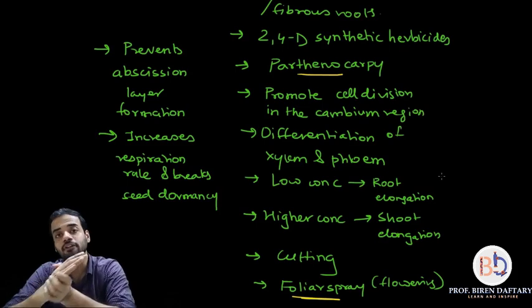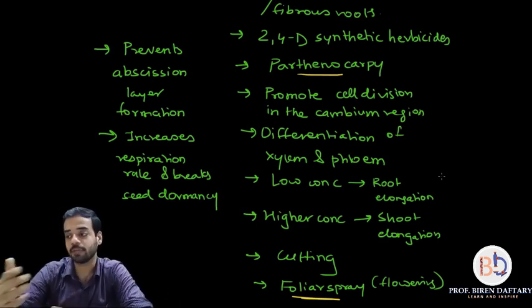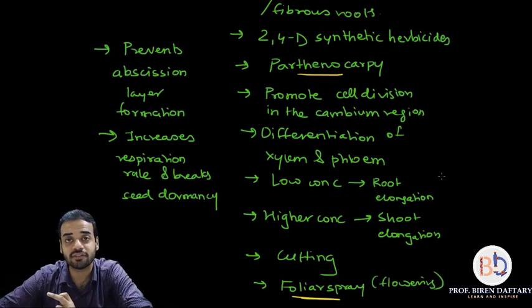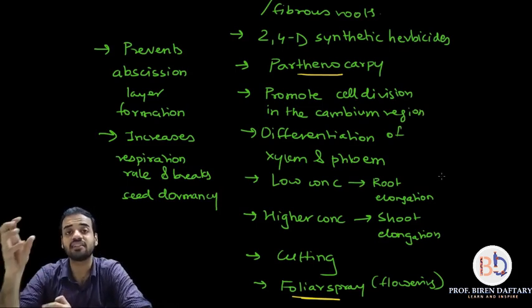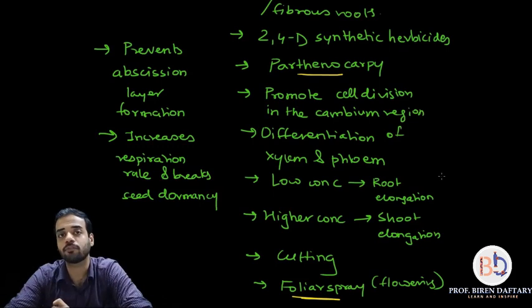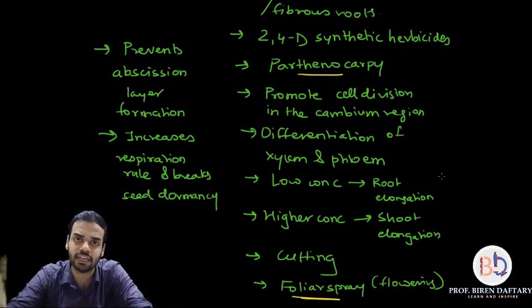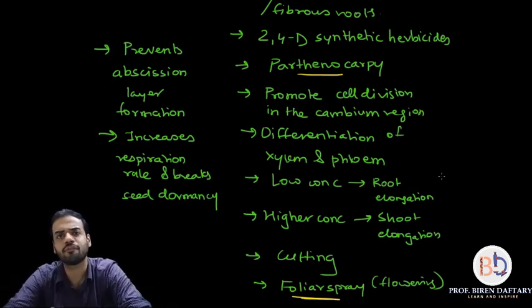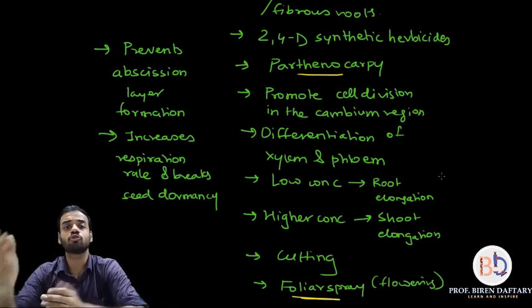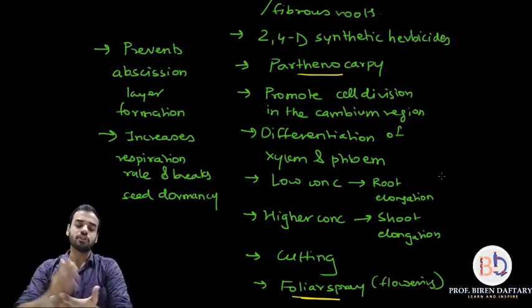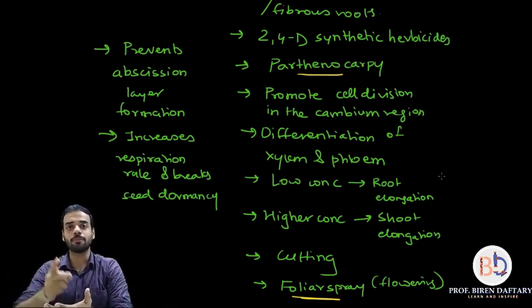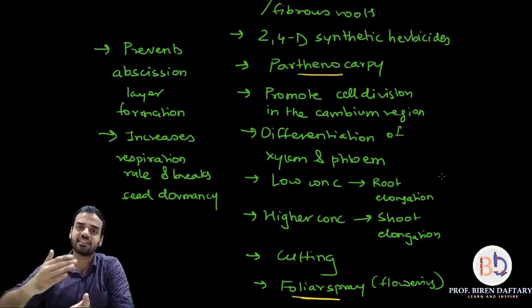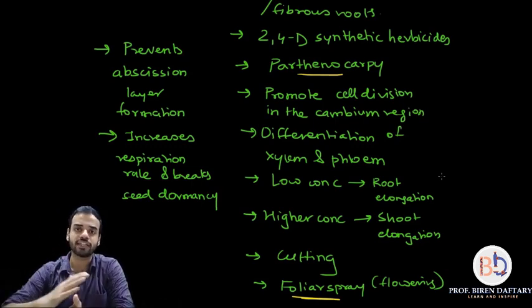Next is, it delays aging, or it prevents the formation of an abscission layer which is quick. Abscission layer is the layer which becomes detached from the plant. It may be a fruit, it may be a leaf, it may be a stem. So that is the layer which has become old and it detaches from the plant and falls off. Okay, best example is yellow leaves or brown leaves, they fall off. So that is delayed when you add auxins. Senescence, this word I will also repeat when we are studying the next hormone. Senescence is aging, it delays aging, so the plant life is prolonged, it is increased.